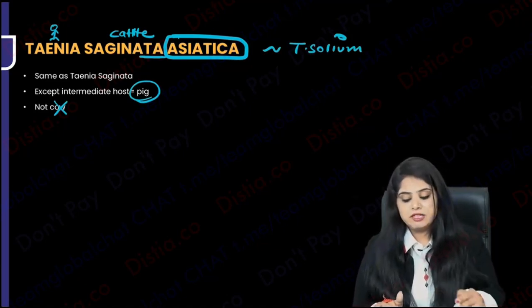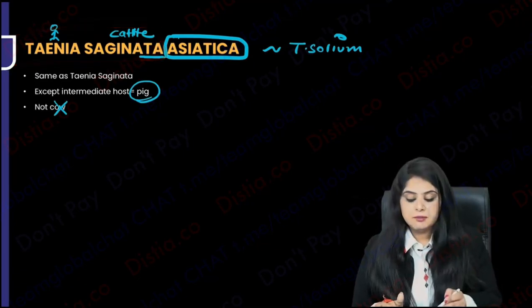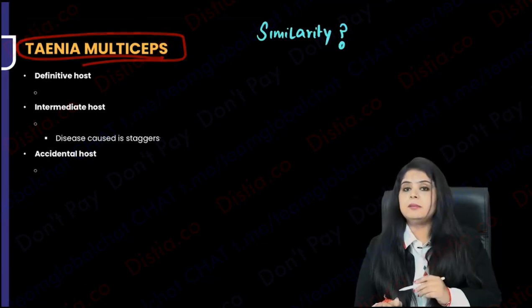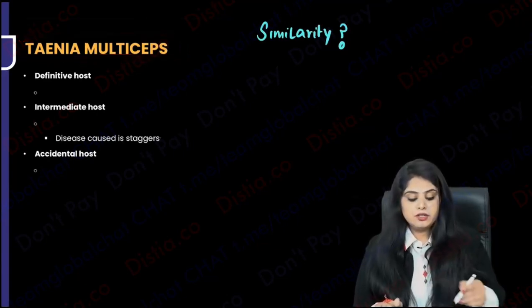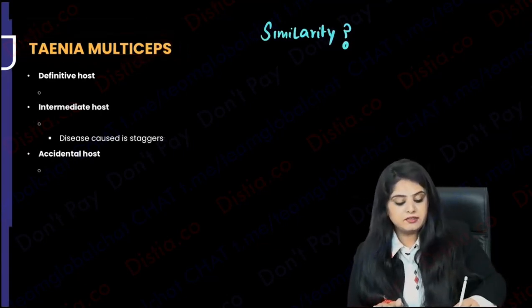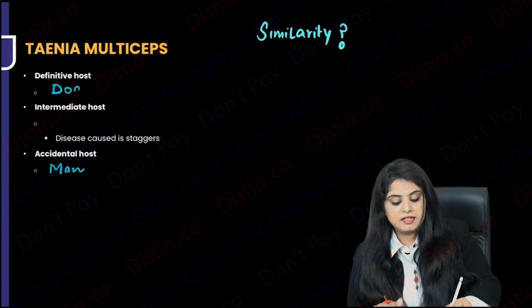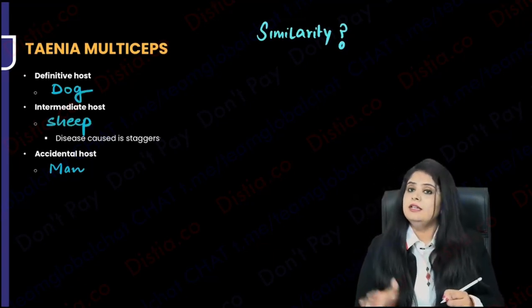So please note, everything is going like Taenia saginata, but if I say Asiatica, the only thing I've done is remove cattle and go to the solium bit. The next one is known as Taenia multiceps. Taenia multiceps is totally weird. You will realize that humans are not there in its life cycle. Human has become an accidental host. The primary life cycle is happening between dog and sheep. The life cycle is happening in animals.